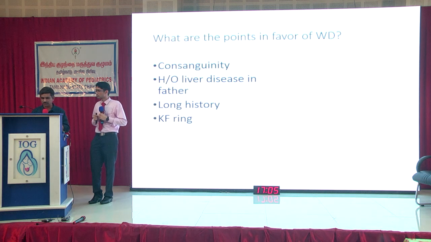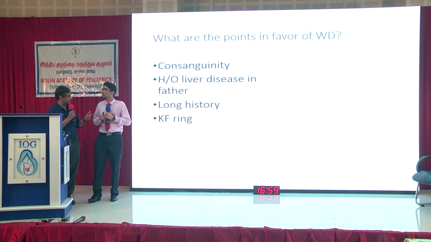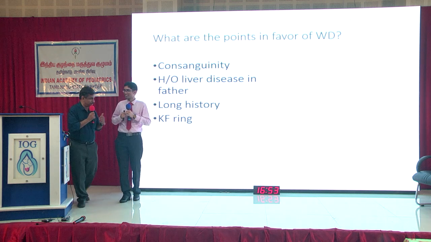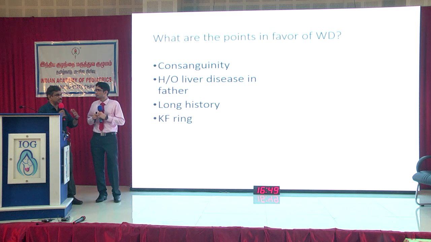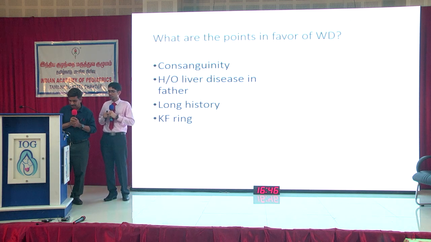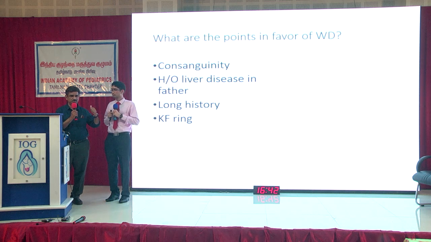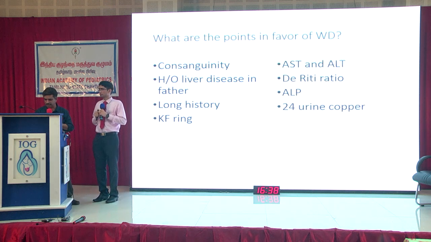So what are the points in favor of Wilson disease? Consanguinity, history of liver disease in the father. We don't know what has happened to the father. Father has got a liver disease. What is the most common liver disease in fathers? Alcoholic liver disease. We do not know. The long history and the fact that he has got a KF ring, especially if an experienced ophthalmologist also says that he has got an unequivocal KF ring, then that has to be very significant. So these are some of the points, we'll come to that later.